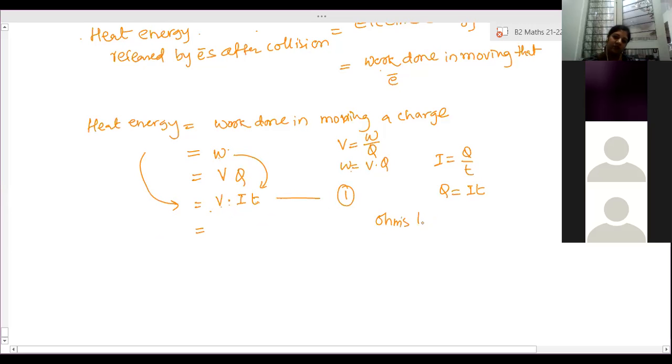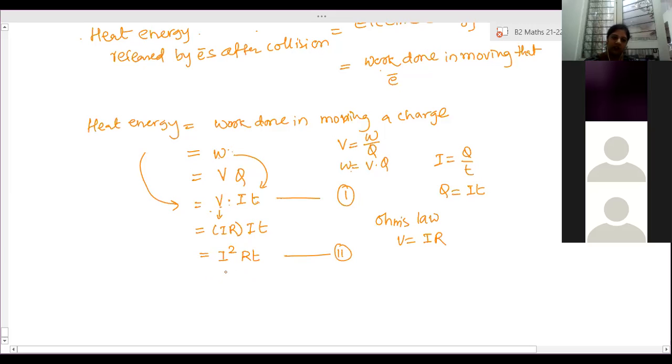The value of V is IR. Substitute that value of V, I into R. We are calculating a different formula for work done or heat energy produced. So now if you multiply, what do you get? I square RT. This is the second formula.